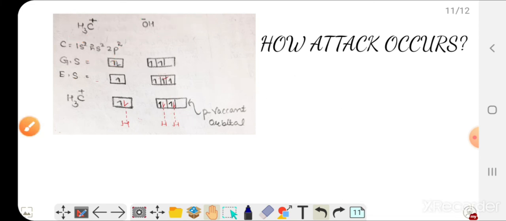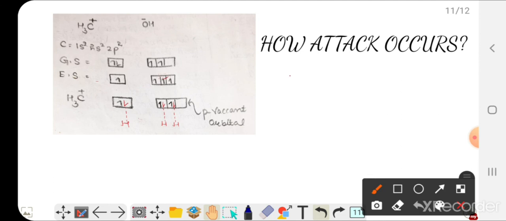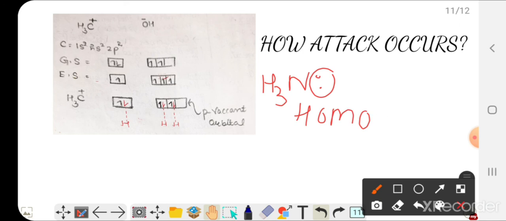Okay, in a similar way we can explain the case of ammonia. In ammonia too, there is a non-bonding pair, that is the lone pair. They will act as the HOMO. Now the same is the case with CH3I.